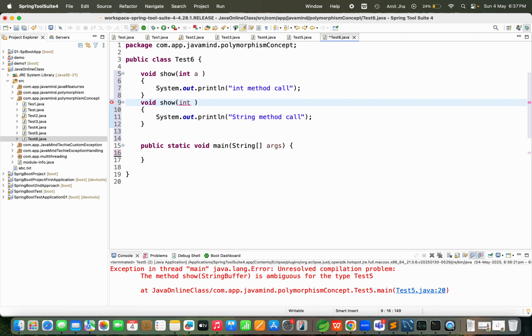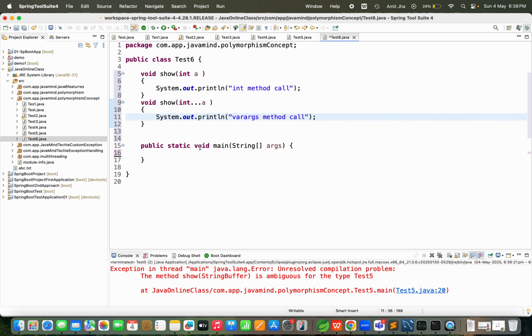Guys, see, int, then dot dot dot, you can pass, suppose, a. That is our varargs. This time you can write here varargs method call. Correct? Yes.